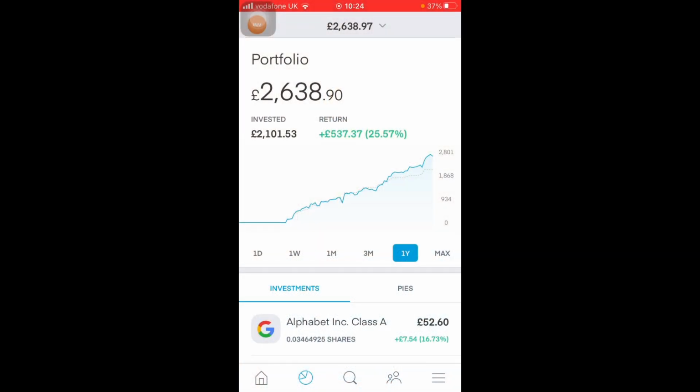This could really be what you need to get those first few months of investment off the ground and start to build a very nice portfolio to begin with. So with that said, let's hop onto my Trading 212 portfolio and check out how much Trading 212 paid me in free shares.